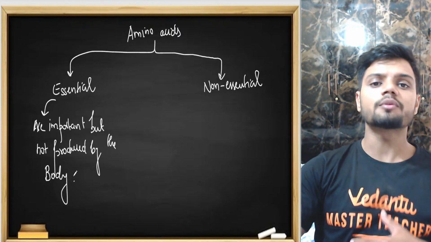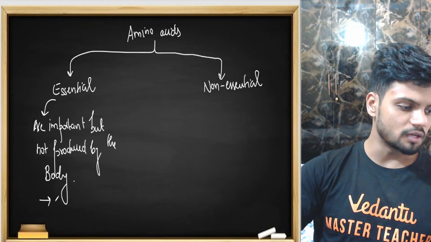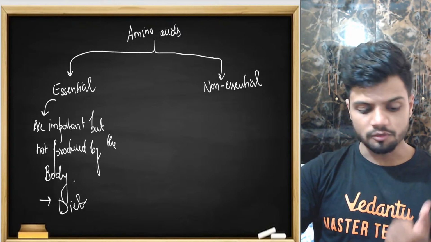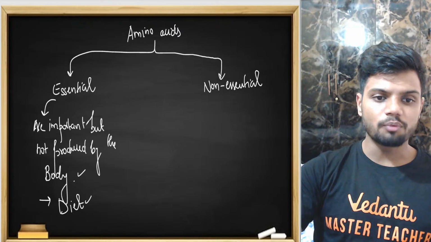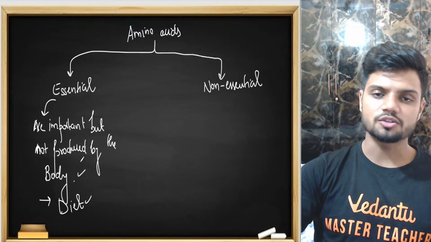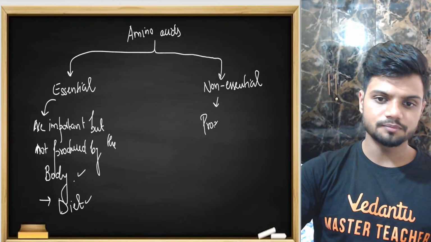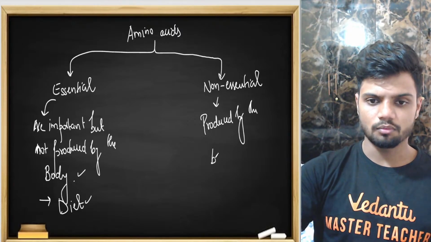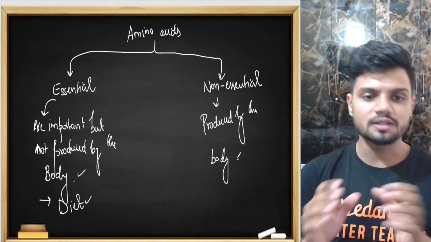If they are essential and not produced in our body, how do we get such amino acids? Such amino acids can be taken with the help of diet, the food. That's why they say eat a lot of fish, eat a lot of protein. This is the protein and amino acids. So essential amino acids are important but not produced by the body. Non-essential, we require them, but they are produced by the body. So we don't have to take the non-essential amino acids externally. If essential amino acids are there, it's well and enough.